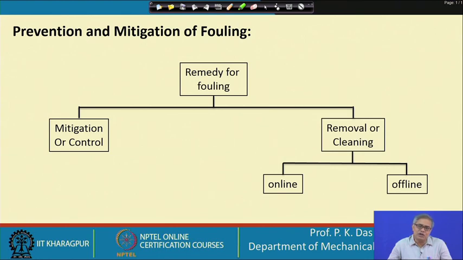So, some people call this also online cleaning of heat exchanger, and some people are very stringent in defining it, that online cleaning means it will not affect the performance of the plant, the plant will run as it is, and the heat exchanger is to be cleaned. Very few heat exchangers will give you that opportunity, and offline, in most of the cases you have to take the heat exchanger out of its place. Maybe in the same plant you can clean it, maybe you have to take it somewhere to clean it, and there are elaborate procedures for cleaning the heat exchanger.